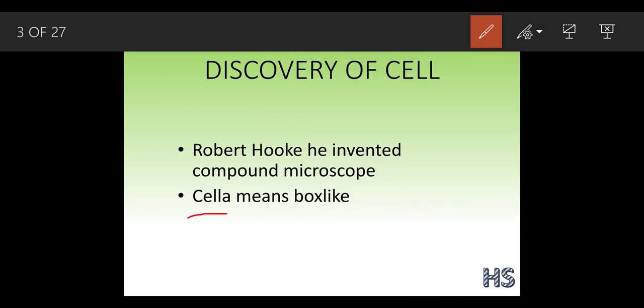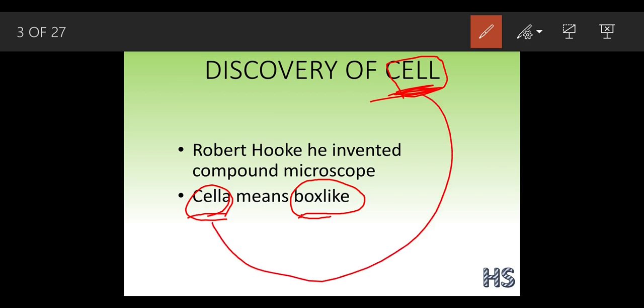The word cella is from the Greek language, which means it appears like a box. So this is how the name cell arises from the word cella, which means box-like compartments.